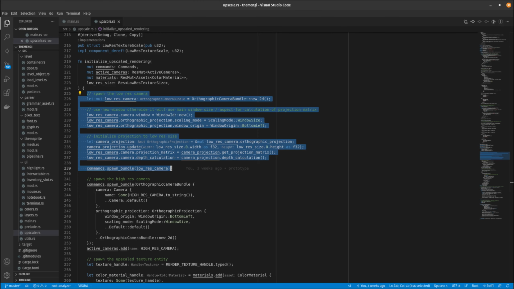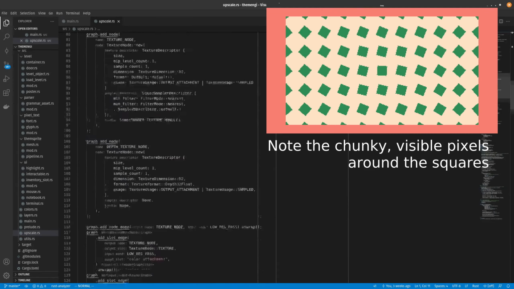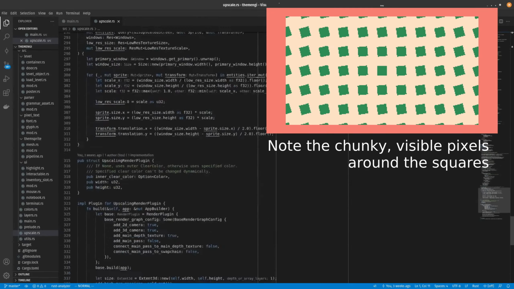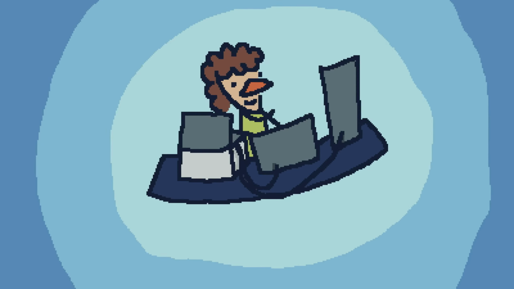Then I spawn two cameras, one for the low-res pass and one for the high-res pass, and the entity that will render the upscaled texture. Yeah, there's a lot of steps here and it took me a little bit to get my head around, but it works. With the pipeline done, I started working on a custom sprite type to implement object highlighting.